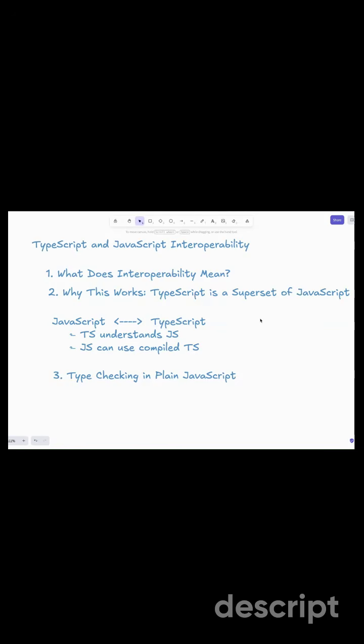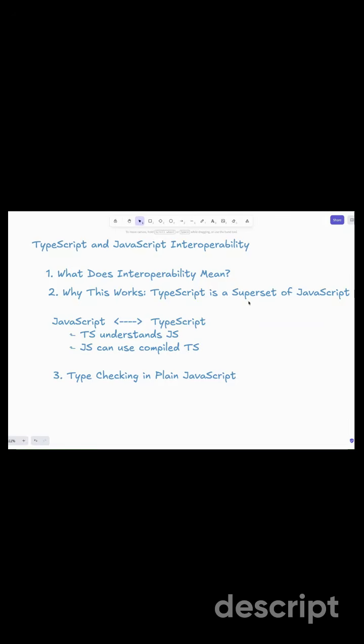Firstly, let's understand the term. What does interoperability mean? Interoperability means that two technologies can work together smoothly. In our case, TypeScript and JavaScript are fully interoperable, meaning you can use TypeScript code inside a JavaScript project and JavaScript code inside a TypeScript project without any issues. This is the meaning of interoperability. Now let's see why this works.